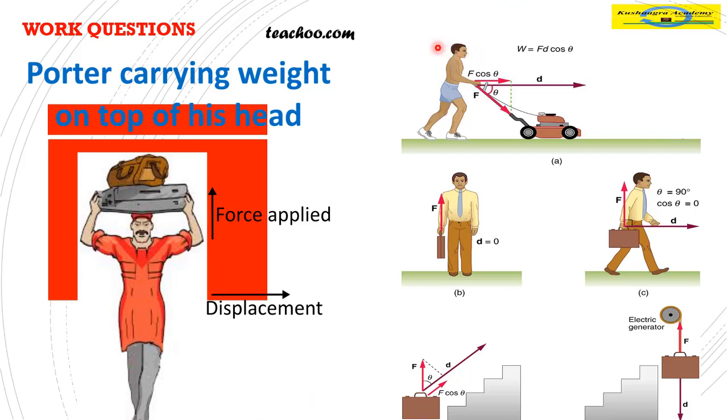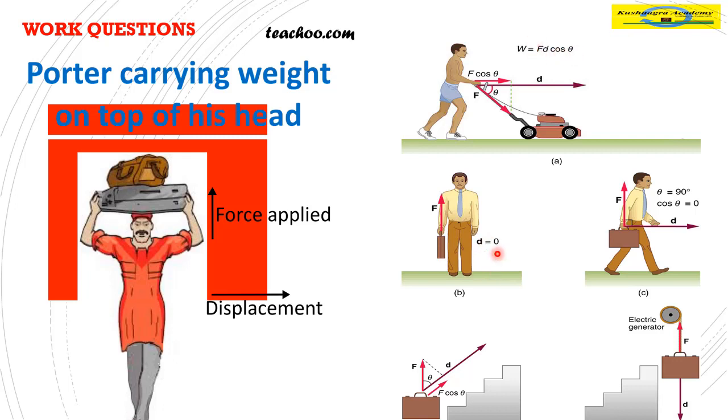Similarly here, a person mowing a lawn. What is his direction of force? It is towards the rod, the handle that he is pushing. And what is the motion of this lawn mower? It is this direction. So the displacement is, say, D. So again it will be F cos theta into D, or F D cos theta.